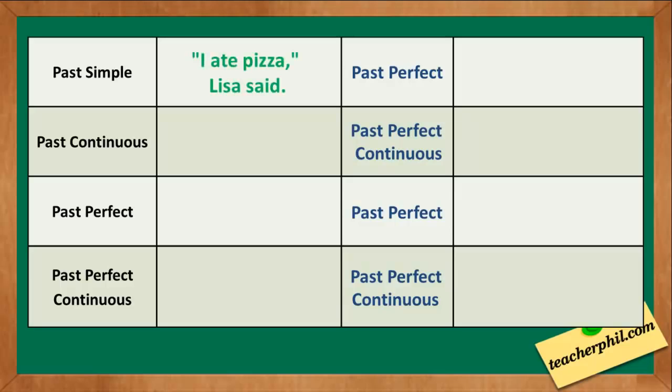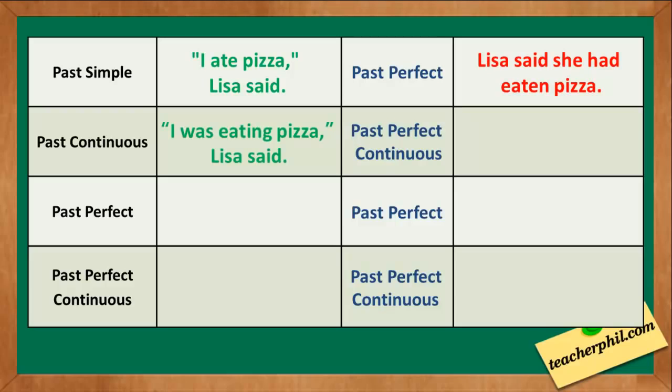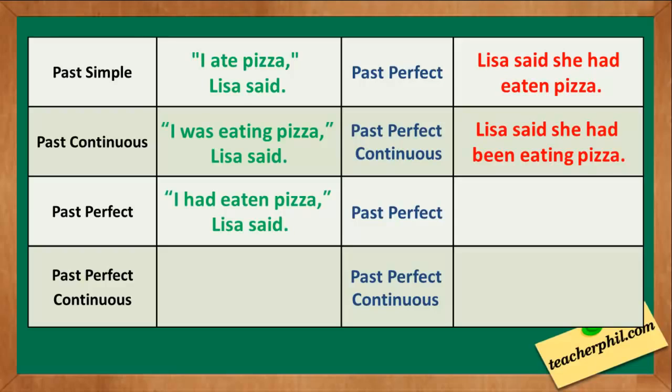Examples: I ate pizza, Lisa said. The indirect speech is Lisa said she had eaten pizza. For past continuous, we have I was eating pizza, Lisa said. It becomes past perfect continuous, which is Lisa said she had been eating pizza. For past perfect, we have I had eaten pizza. The indirect speech is still the same. Lisa said she had eaten pizza.